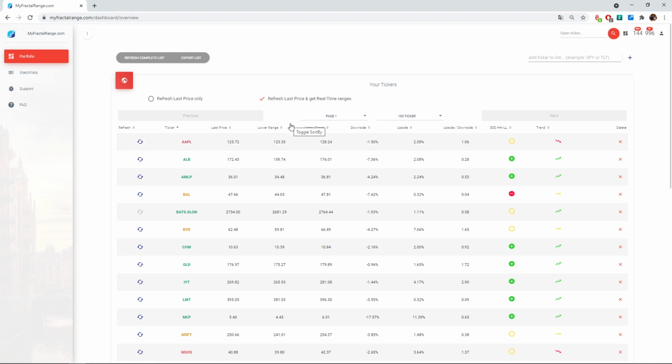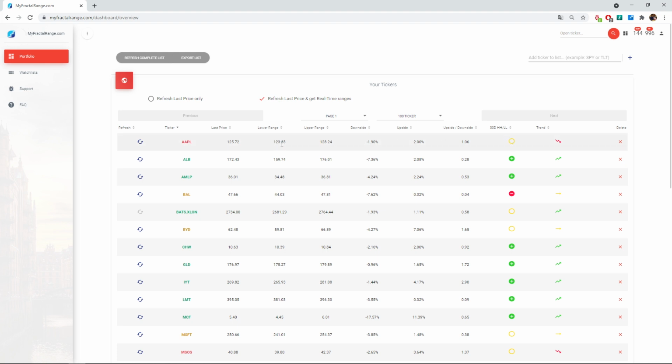Of course, it takes time. Okay, yeah, it changed. You see, this is a new lower range, based on the actual price of the asset right now. And this one also changed. It's not anymore a lower low. It's not making a higher high or a lower low.